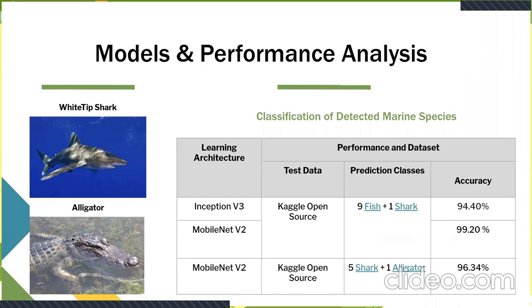So the MobileNet V2 was then trained on another dataset that had 6 classes, 5 of sharks and 1 of alligator. Now this was a slightly more challenging class to train on, because there are 5 species of shark. There is going to be a much lesser interclass variance as compared to the case before.